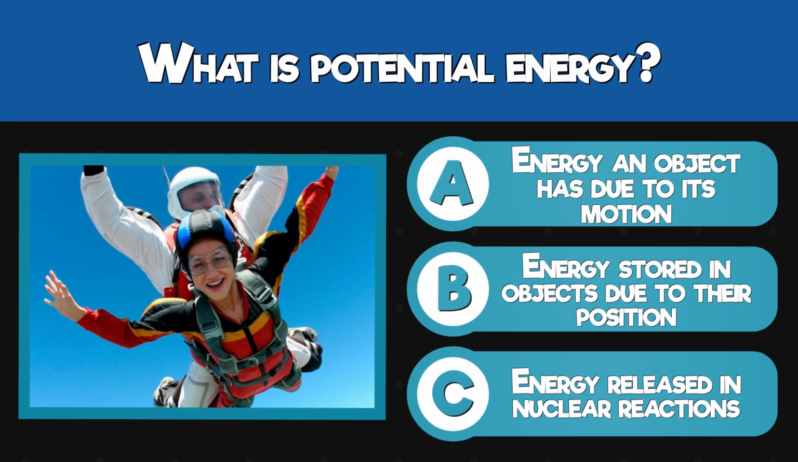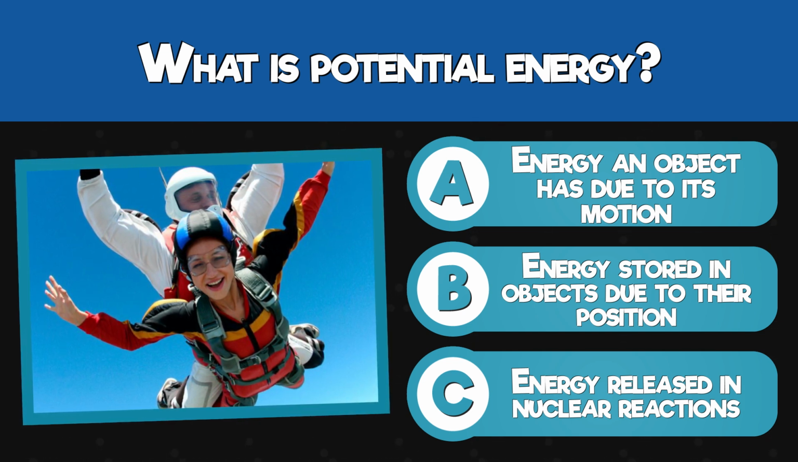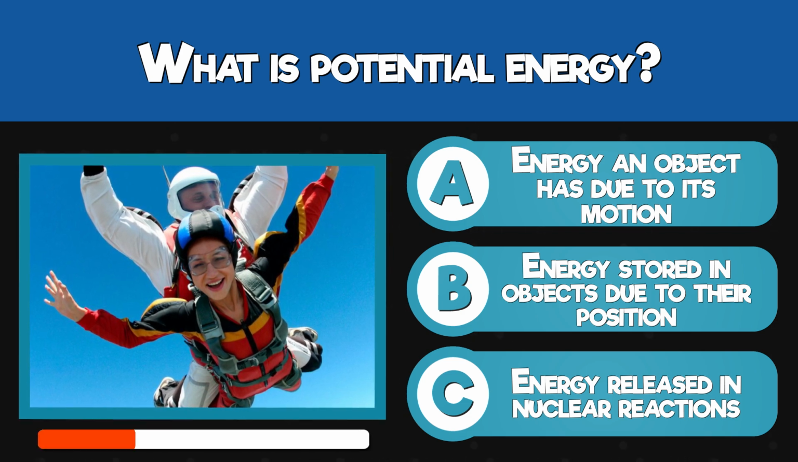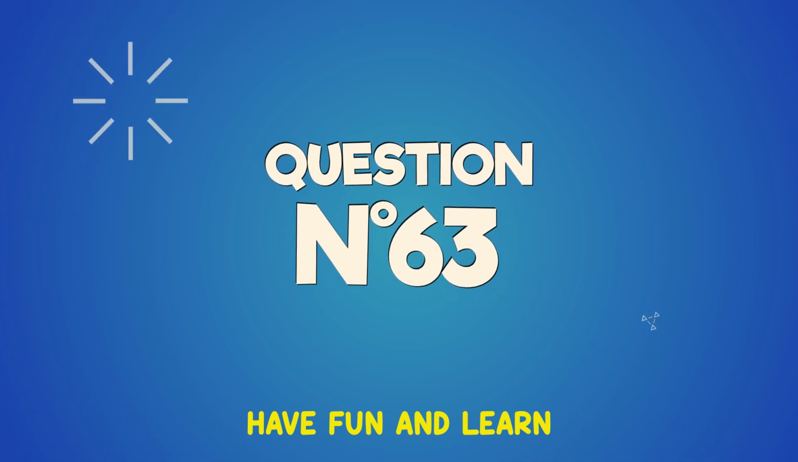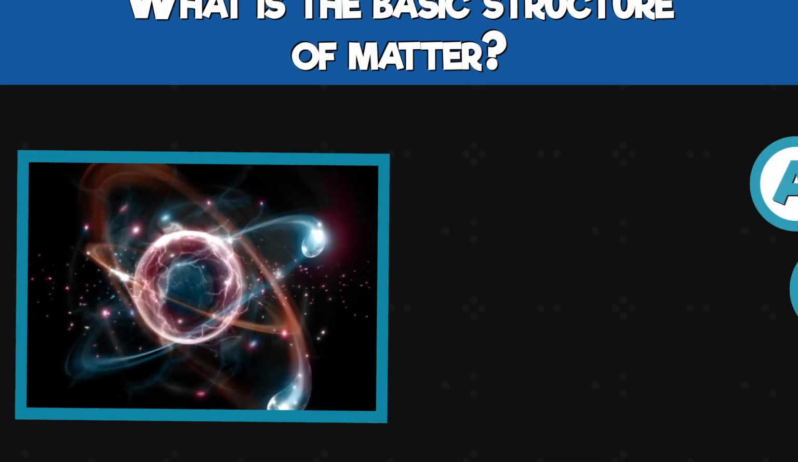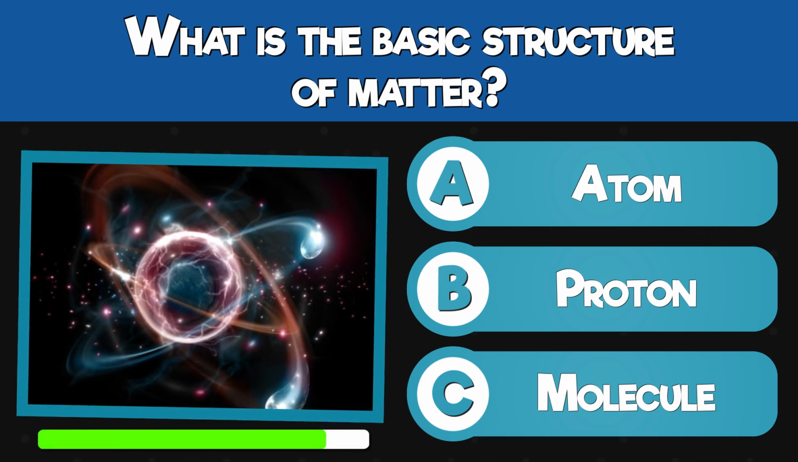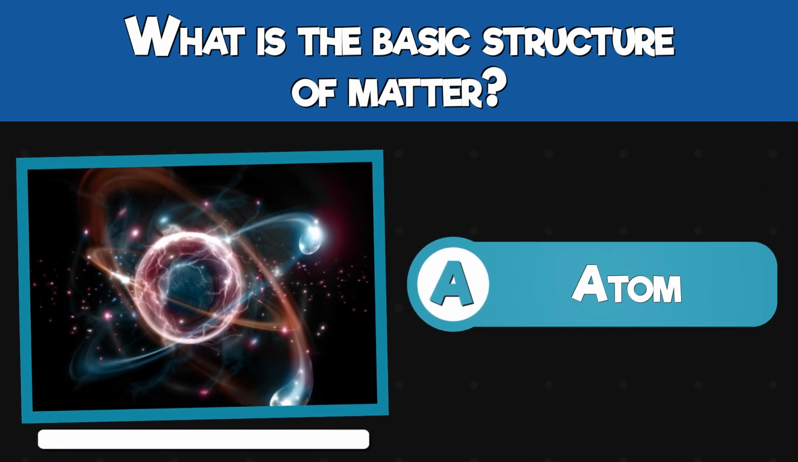What is potential energy? Energy an object has due to its motion, energy stored in objects due to their position, or energy released in nuclear reactions. Energy stored in objects due to their position. What is the basic structure of matter? Atom, proton, or molecule? The atom.